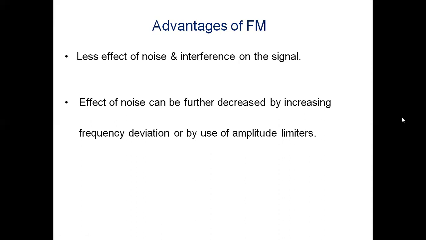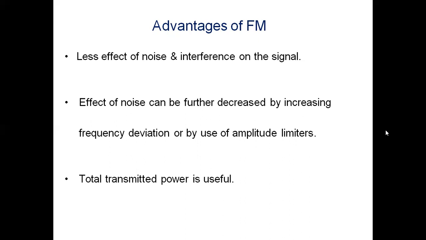There are two techniques. In addition to that, we have one more technique called pre-emphasis and de-emphasis in order to provide extra noise immunity. In our next video, we will discuss what pre-emphasis and de-emphasis are. In this video, we have studied the bandwidth, frequency deviation, modulation index, and the use of amplitude limiter circuits for providing noise immunity for the transmission of FM signals.